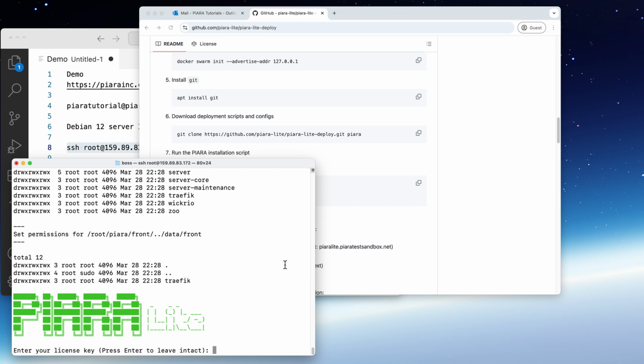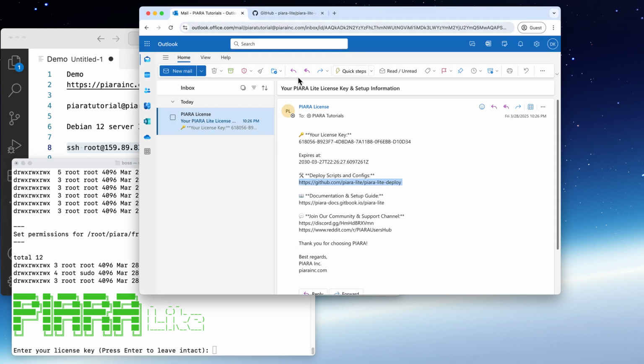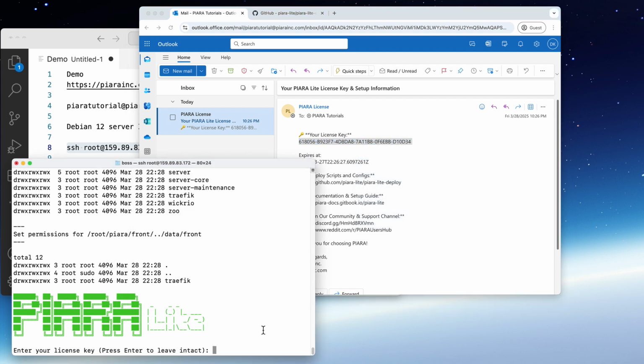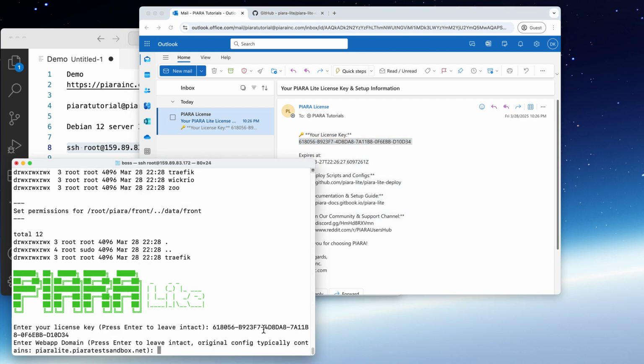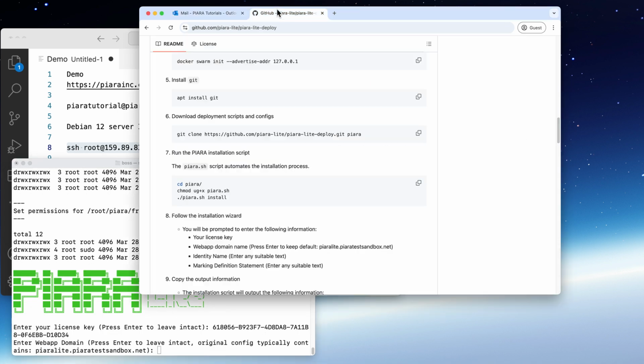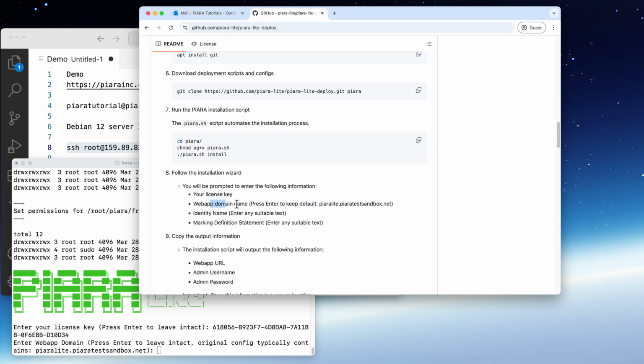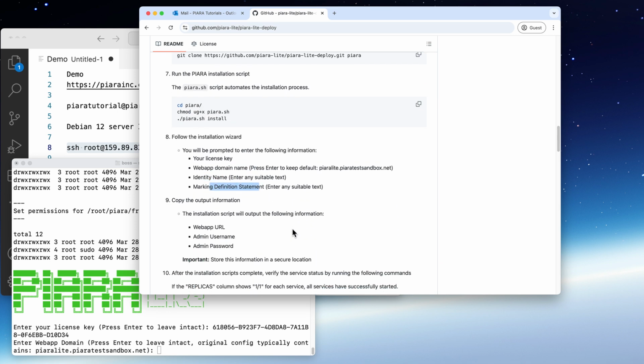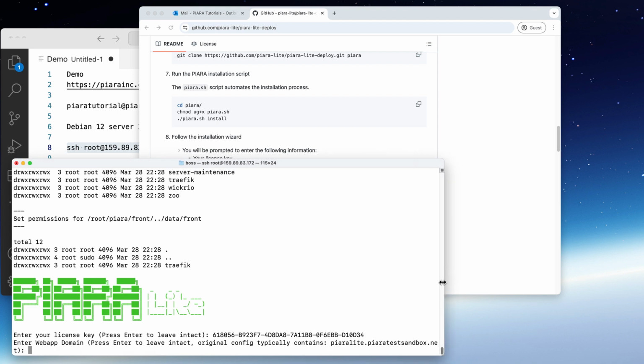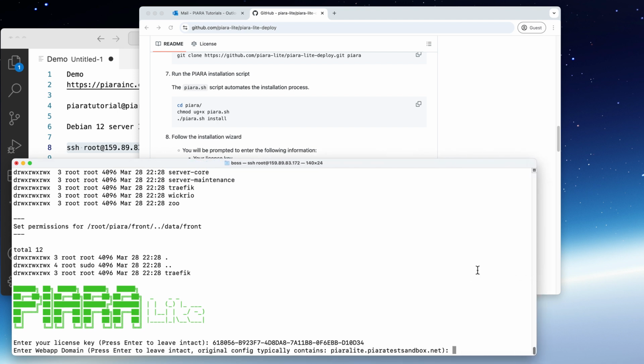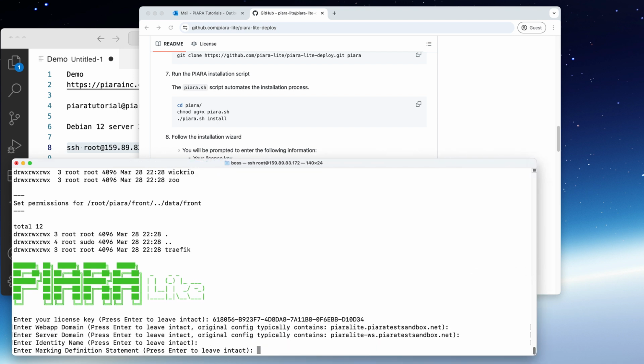Okay, first you need to provide the license that was emailed to you. Copy. And per instructions, you have an option to provide your own domain, identity name, and marking definition statements. For this tutorial, I will just use the default settings and just gonna keep pressing enter. Enter, enter, enter, enter.